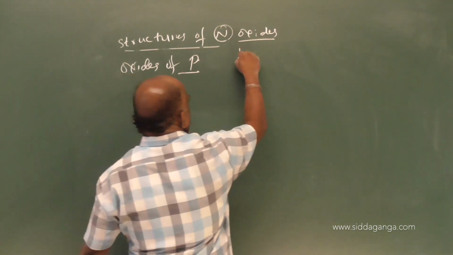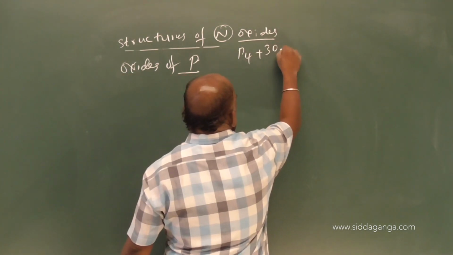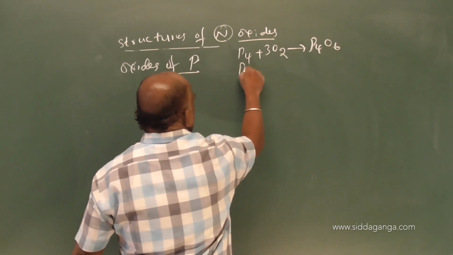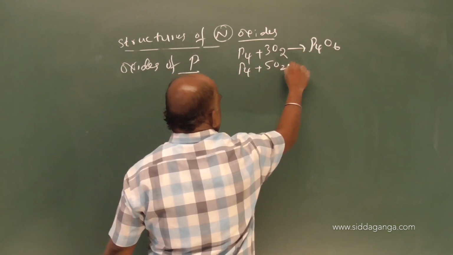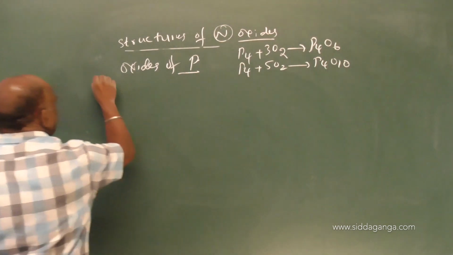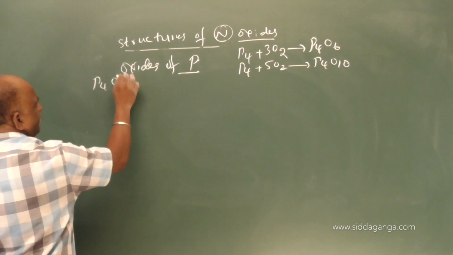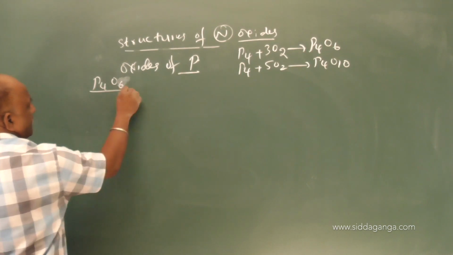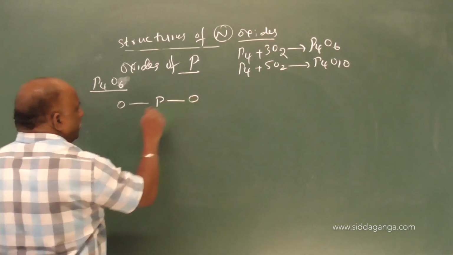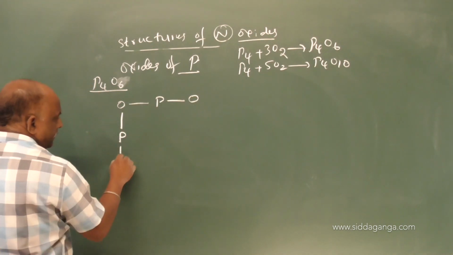Here we should write that equation. P4 plus 3O2 gives rise to P4O6. P4 plus 5O2 gives rise to P4O10. And while going to P4O6, O, P, O, P, O, like this.